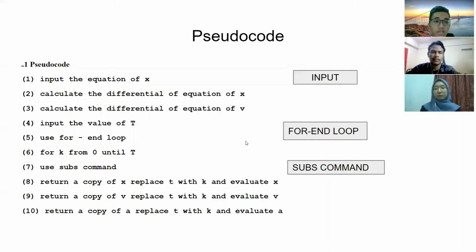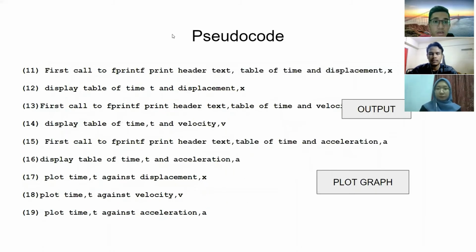For the loop, we are using a for loop, which has a time interval, and then we use the subs command because we want to replace t with k to evaluate x, and the same goes for velocity and acceleration.